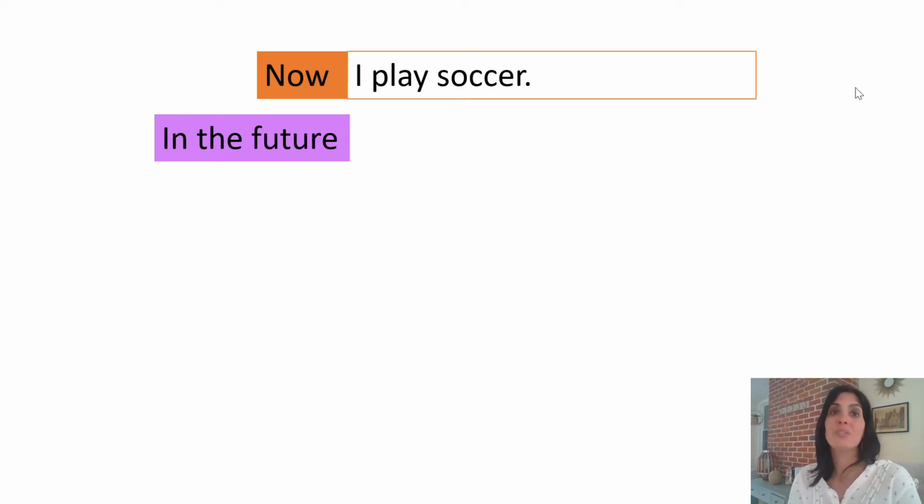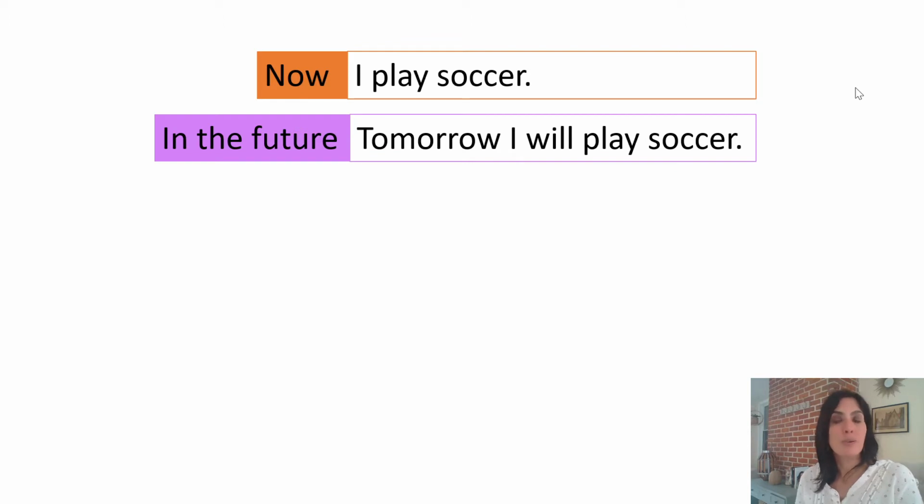Okay, so listen to this first sentence next to the word now. It reads, I play soccer. Now listen to the sentence next to in the future. It reads, tomorrow I will play soccer. Now in this sentence, the word tomorrow tells me that this is going to happen in the future. So I had to do something before the verb in this sentence. Can you find the word that I added before the verb? Take a close look.